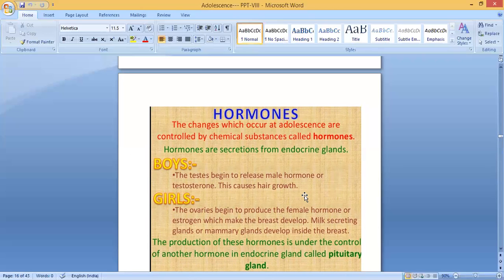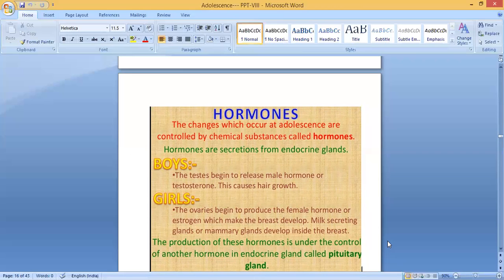So in the case of girls, there is a female hormone. What is the name? Estrogen. What is the function of estrogen? It makes the breasts develop, and milk secreting glands or mammary glands develop inside the breast. The production of these hormones is under the control of another hormone from an endocrine gland called the pituitary gland. These two, which two?